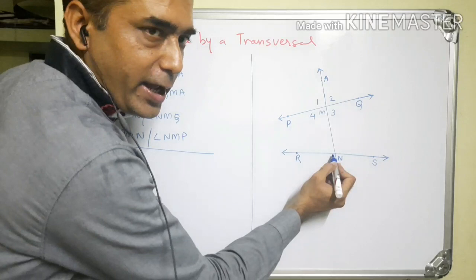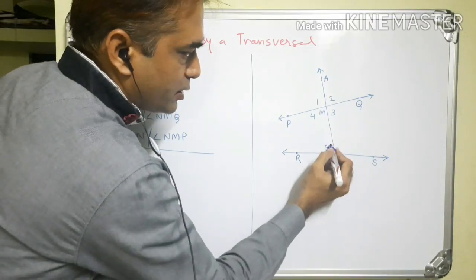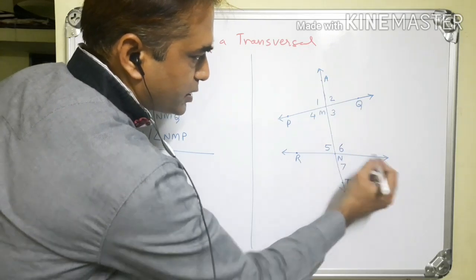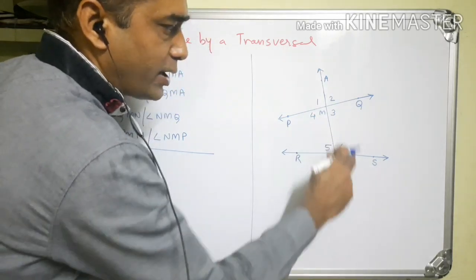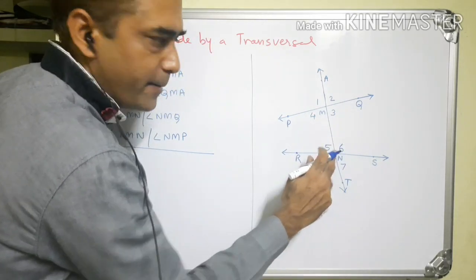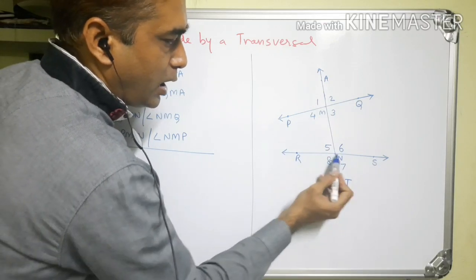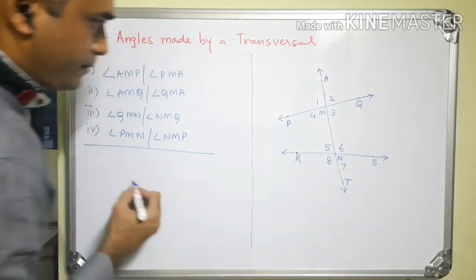Now at point N again 4 angles are formed. This is one angle, this is another angle, this is one more angle, and this is one more angle. So 4 angles are also formed at this point N. What is the name of this angle? Angle RNM or angle MNR.